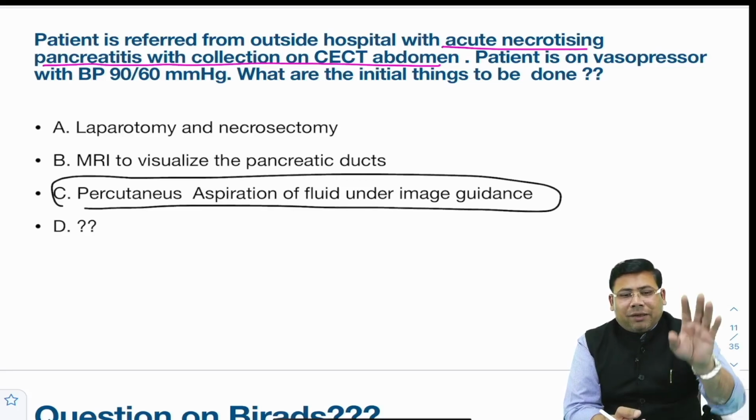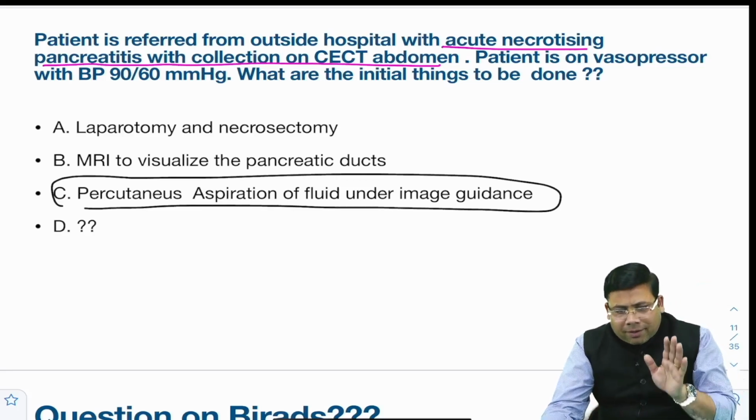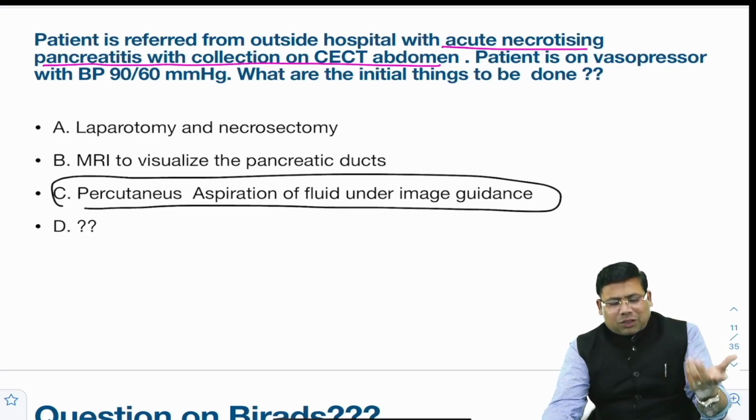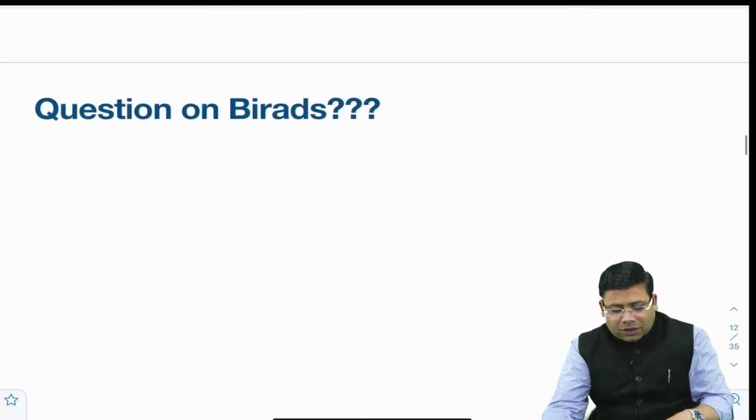Remember, necrosectomy would be done only once the patient is hemodynamically stable. Remember, the CT has already given you the dimensions, the extent of the lesion that you are having. So it's pointless to go for an MRI right now. So this is very, very, very important.